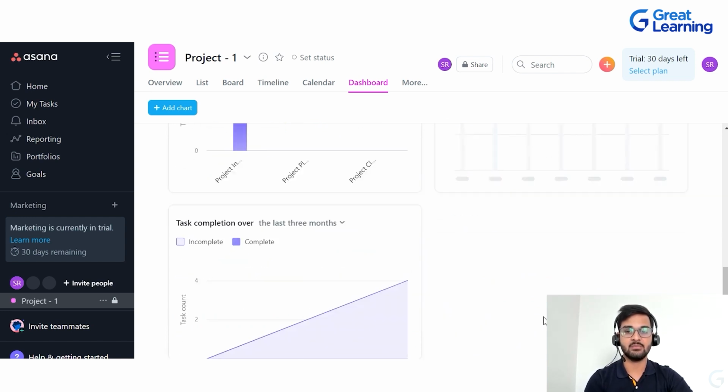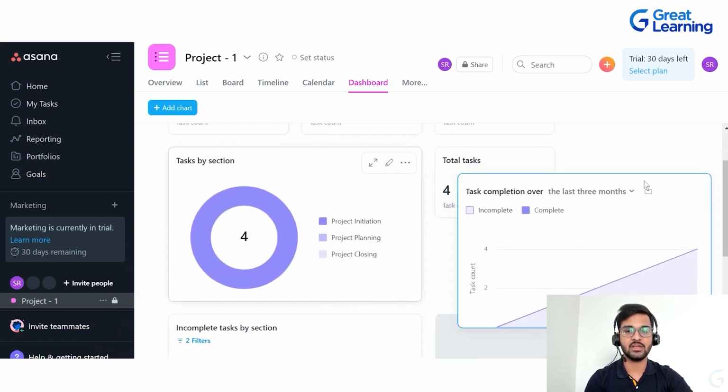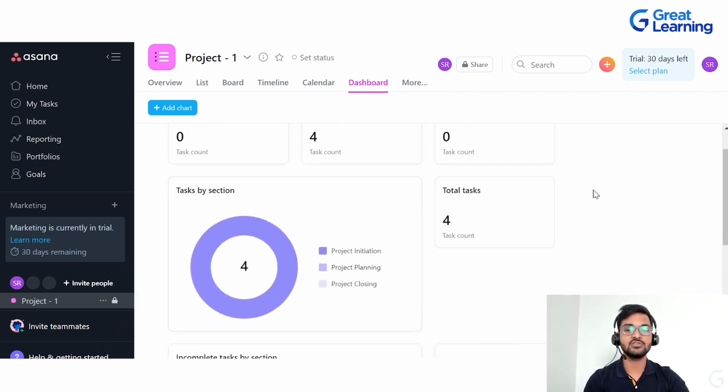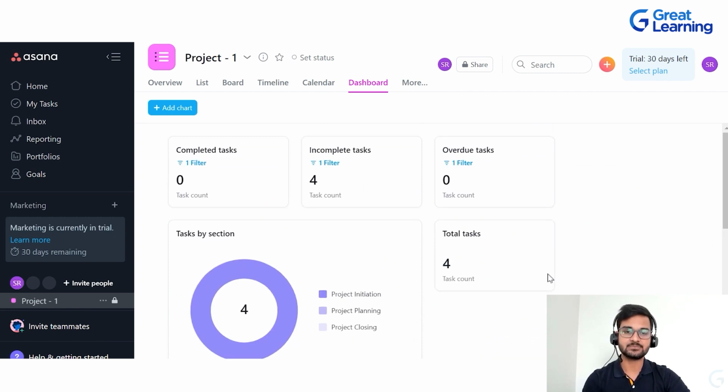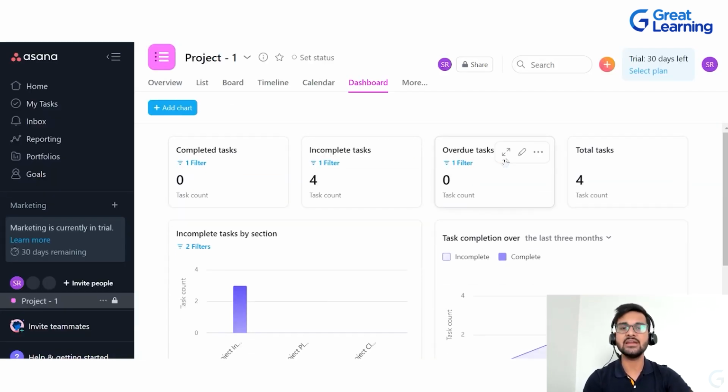So you can just double click on that particular tab and you will be able to drag it wherever you want based upon your need. So you can customize all of these things. Now, if you want to delete a particular chart, you can click on these 3 dots and you can remove the chart as well. So that completely depends upon the scope and the need of the project.